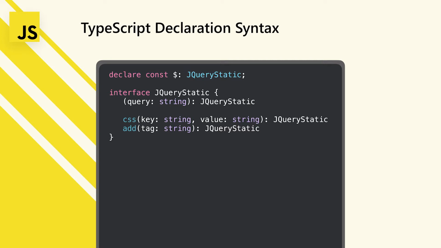We don't need to get into the nitty-gritty of all the raw details, but to give you a sense of what that looks like, this is the TypeScript definition code that would describe how that code could exist. So TypeScript has this way to make these declaration files to describe existing JavaScript code. And this is a very simplified version.